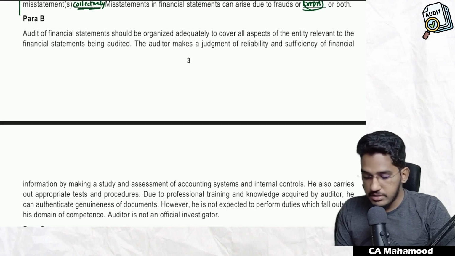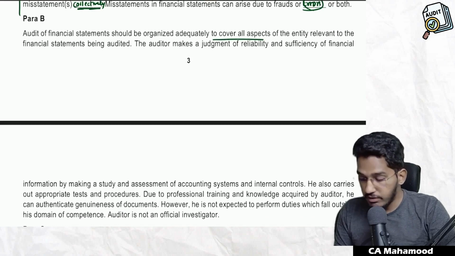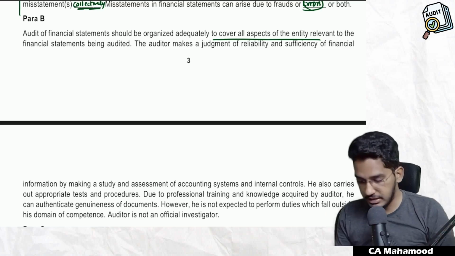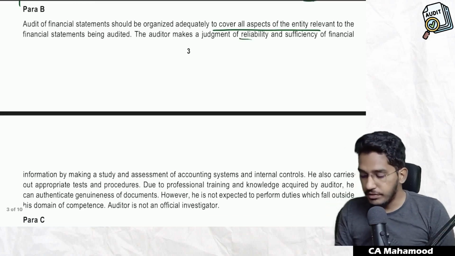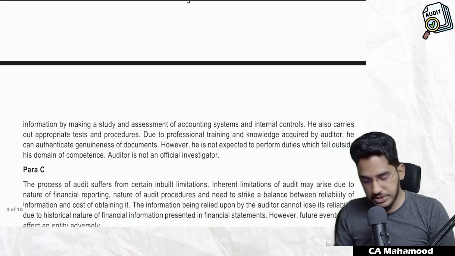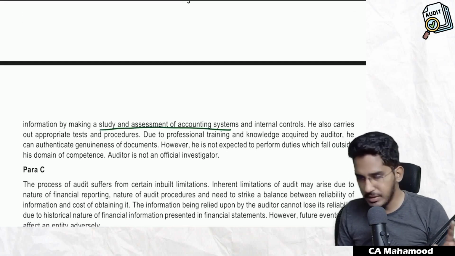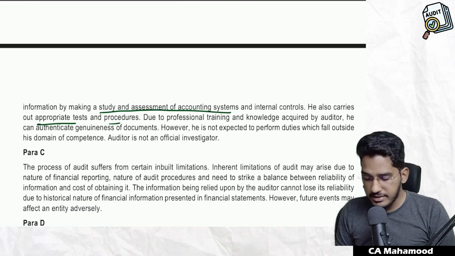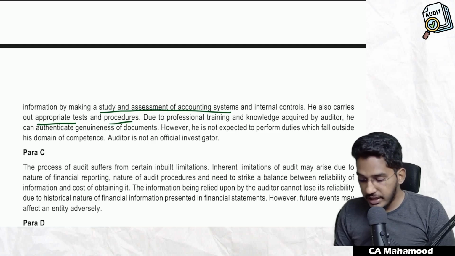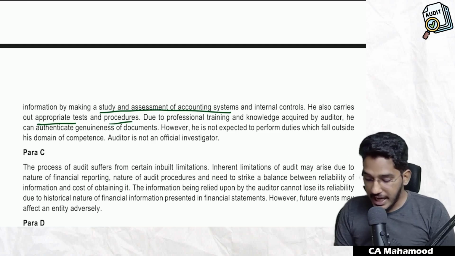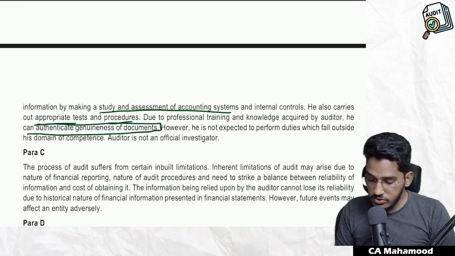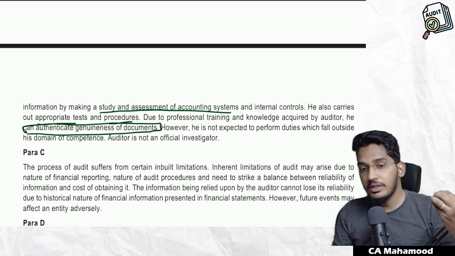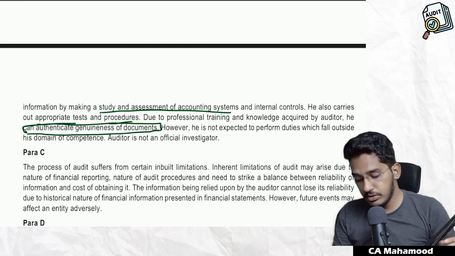Para B. Audit of financial statements should be organized adequately to cover all aspects of the entity relevant to the financial statements. Obviously, we have to cover all aspects relating to the financial statements. The auditor makes a judgment of reliability and sufficiency of financial information by making a study and assessment of accounting system and internal controls. Yes, this is also correct. He also carries out appropriate tests and procedure. Due to professional training and knowledge acquired by the auditor, he can authenticate genuineness of the document. That means they are telling, because auditor by using his knowledge and training, he can authenticate. That means he can give a guarantee about the genuineness of the document.